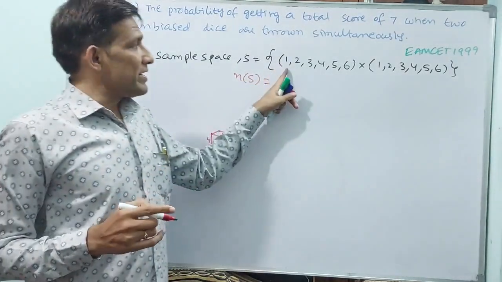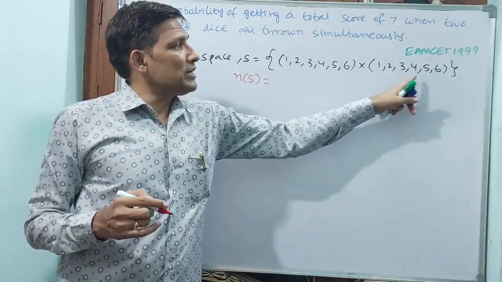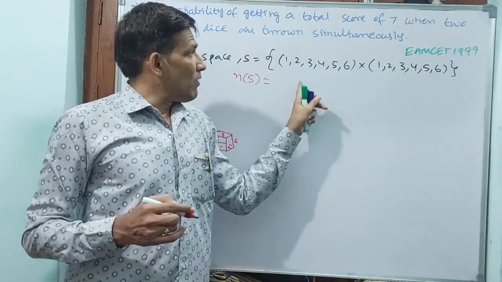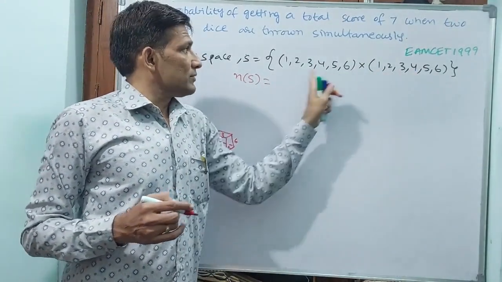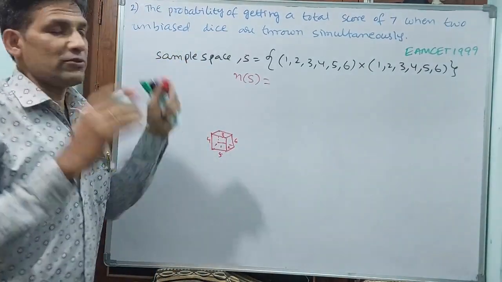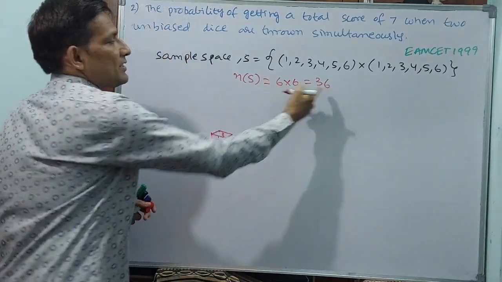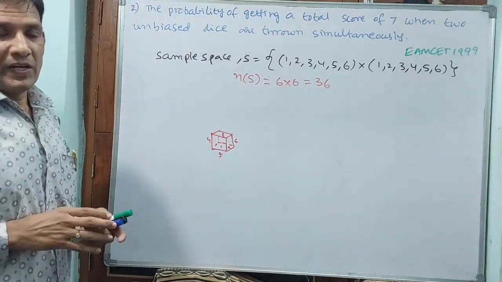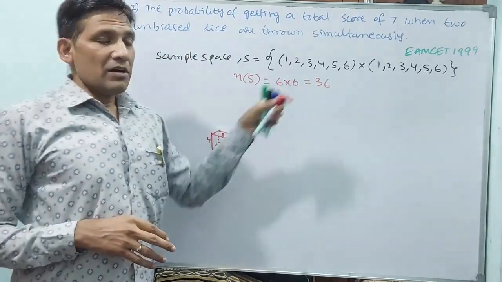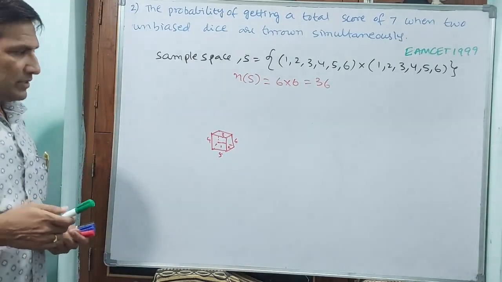Observe carefully, when 1 comes here, 1, 2, 3, 4, 5, 6 may come. 1 into 6, 2 into 6, 3 into 6, finally 6 into 6. 36 will be your N of S. Understand? The sample space number will be 36.